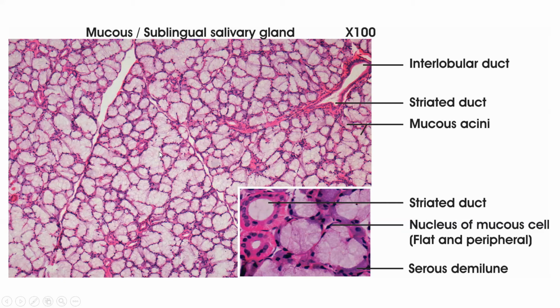So for all practical purposes, it can be considered as a mucous salivary gland. And you can see very few ducts here and there, and these are the striated ducts or the secretory ducts. So the duct system is poorly developed.